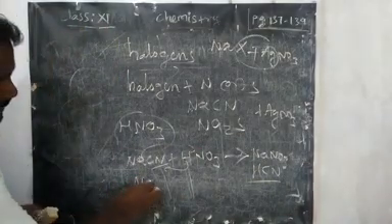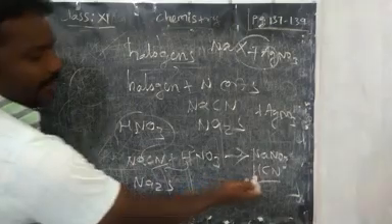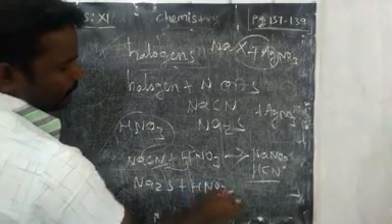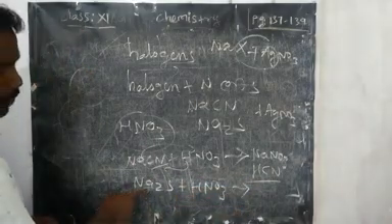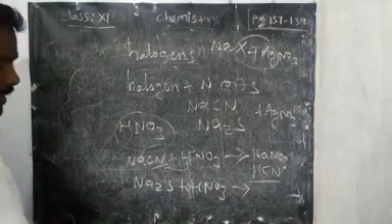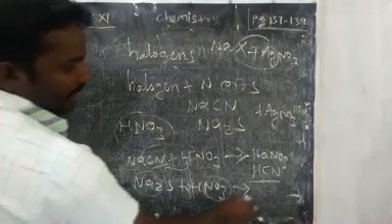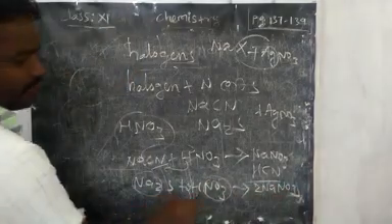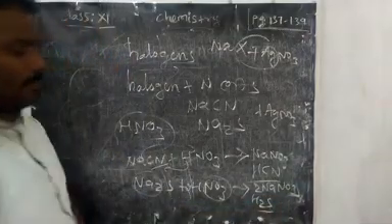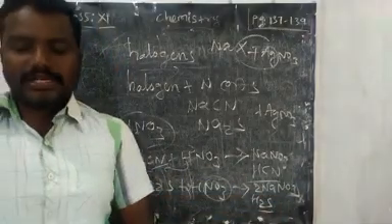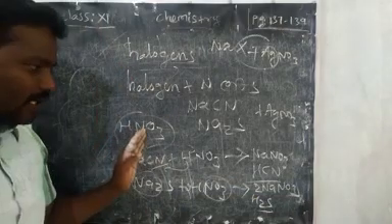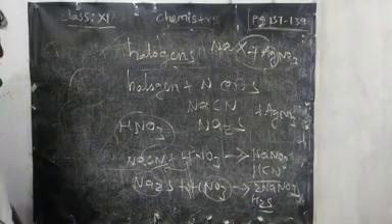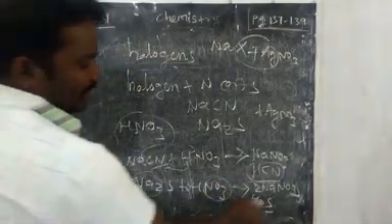In case of Na2S, if you take the same, H2S will form plus NaNO3. Here 2 Na is there, so take 2 HNO3, 2 NO3, 2 Na becoming 2 NaNO3. What is remaining? Sulfur with 2 hydrogen, H2S will form. So by observing HCN and H2S, we can confirm halogen along with cyanide or sulfur. Okay, right.